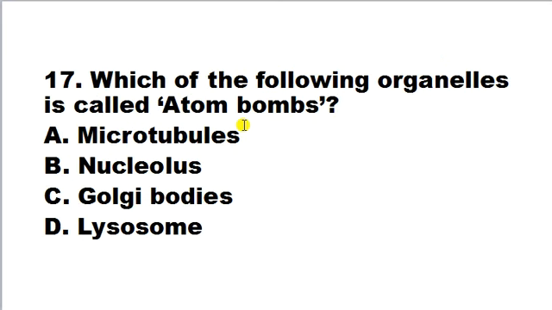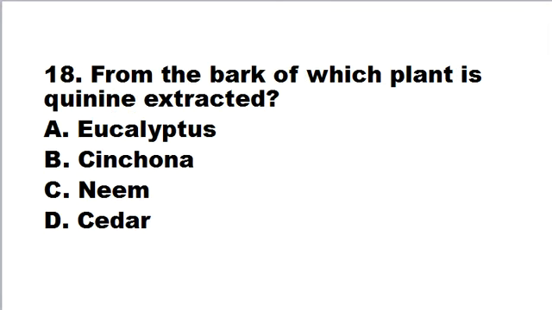Which of the following organelle is called atom bomb? A. Microtubules, B. Nucleolus, C. Golgi bodies, D. Lysosome. Here correct answer is D. Lysosome is called as atom bomb of the cell. It is also known as suicidal bag and atom bomb of the cell, because it is a single membrane bound organelle and there are so many digestive enzymes present inside it. If anyhow the membrane breaks down, then enzymes are released and that may also destroy the cell itself. So that's why this is called lysosome. Lysosome is the atom bomb of the cell.